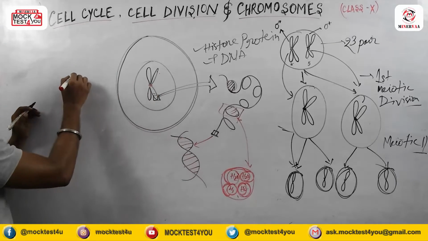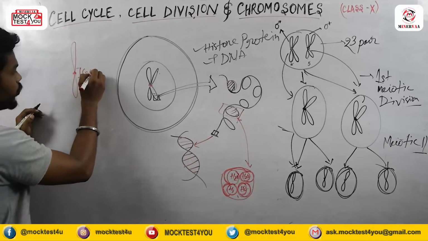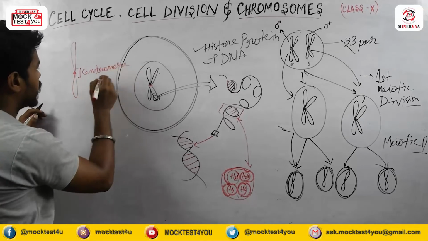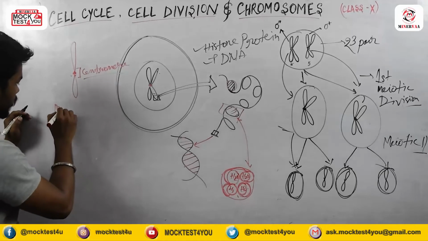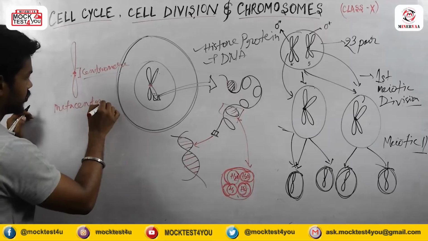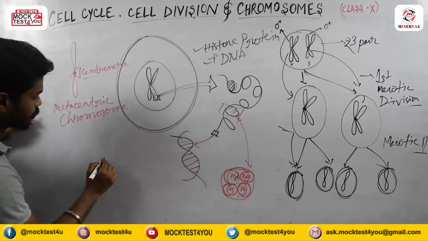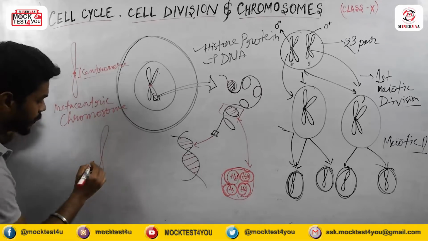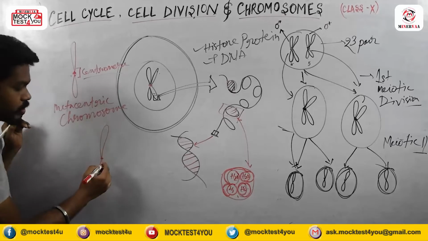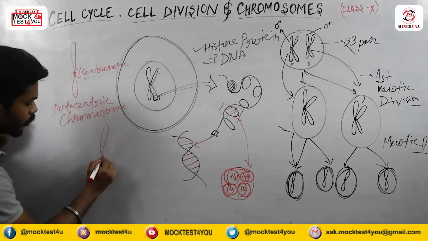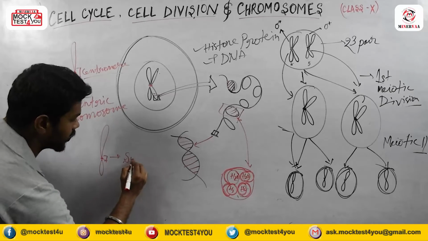Means if the chromosome is containing this kind of structure, the centromere is present in the mid portion, which we call a metacentric chromosome. And suppose the centromere is present not in the mid portion, but at the side of the mid portion, which we call the submetacentric chromosome. Means the centromere is present in this region, which we call the submetacentric.